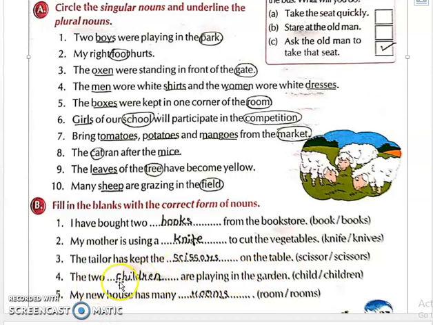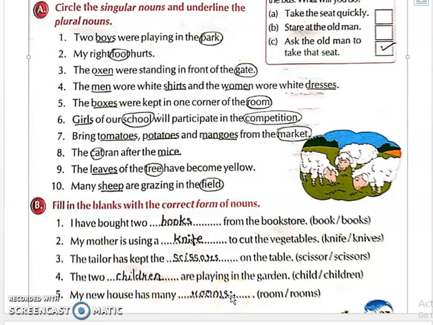Students, one thing you have to note is that it will never be children's. Children's is wrong in English grammar. When our child is there, it will convert into children. Child and children. There is no children's in English grammar. Remember that. My new house has many rooms.